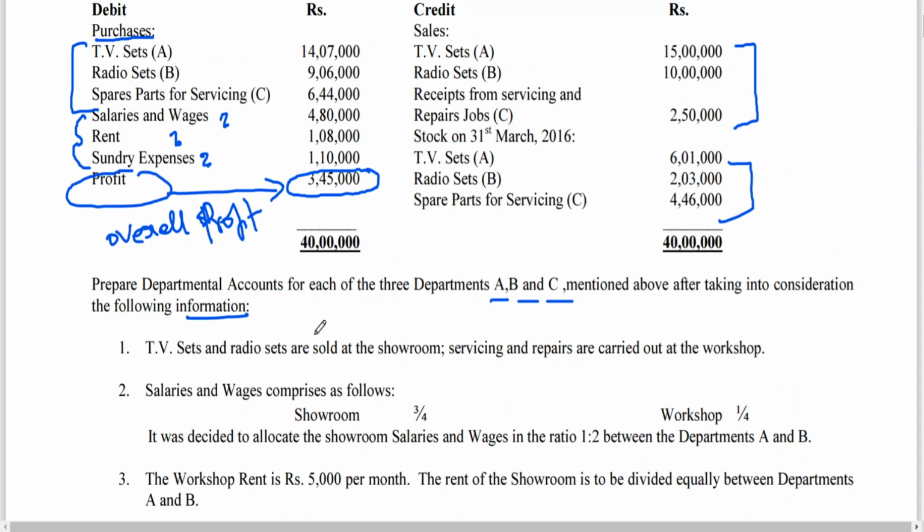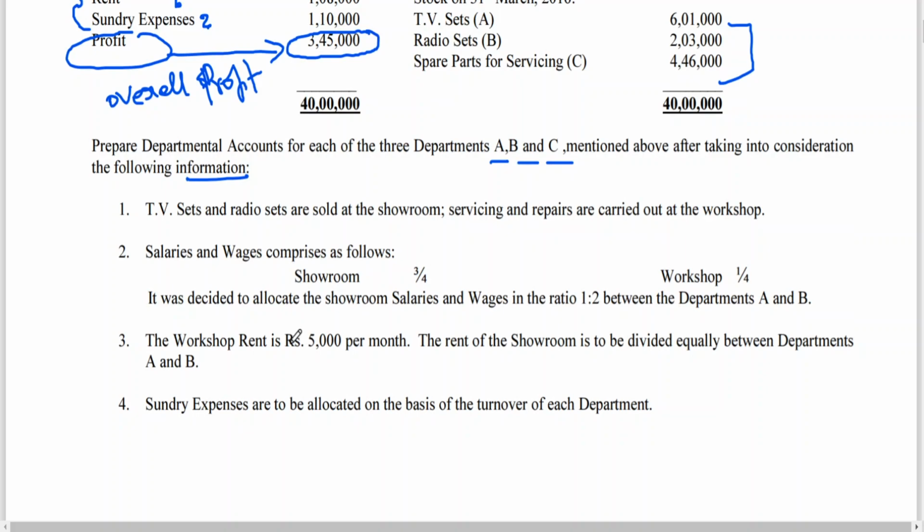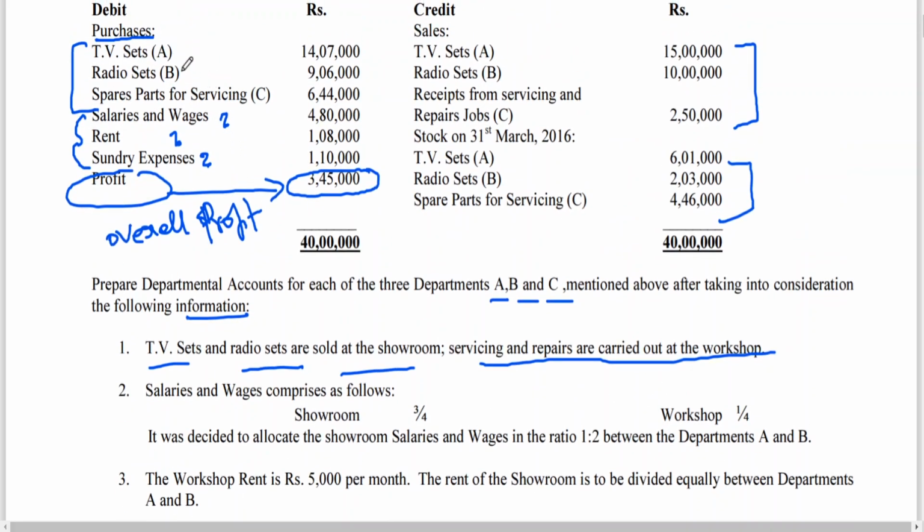Prepare departmental accounts for each of the three departments A, B and C after taking into consideration the following information. TV sets and radio sets are sold at the showroom. Servicing and repairs are carried out at the workshop. Now, if you look at the problem, TV sets and radio sets are sold.